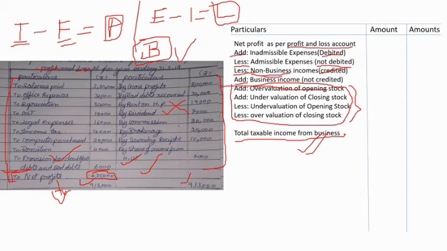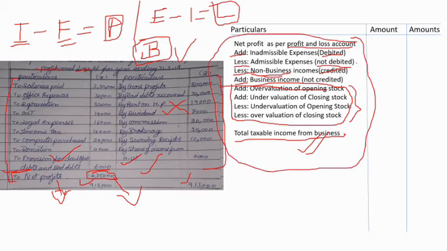So now we saw what is to be done when there is a net profit in the profit and loss account given to us, correct? So if net profit is given, this is what we do, right? So this is the procedure for net profit. So what if there is a loss given to us in the profit and loss account? If there was a loss given to us, how do we treat this? This is what we need to know also, right?